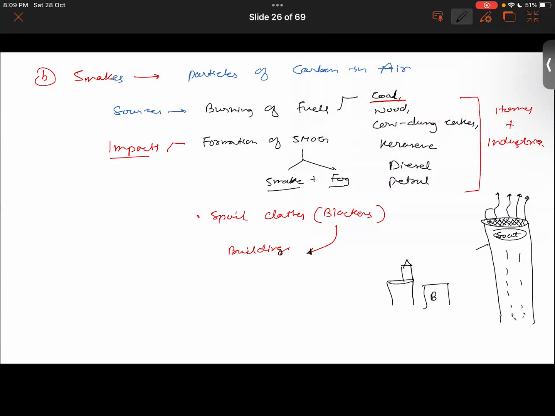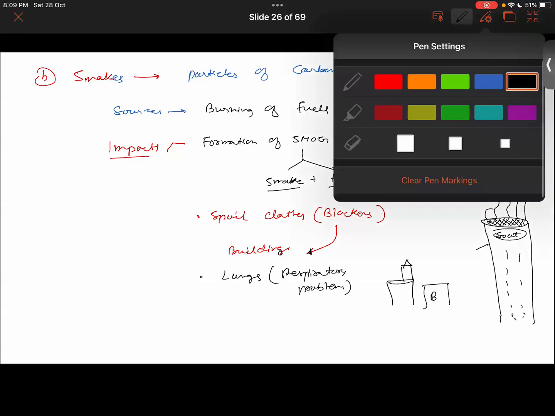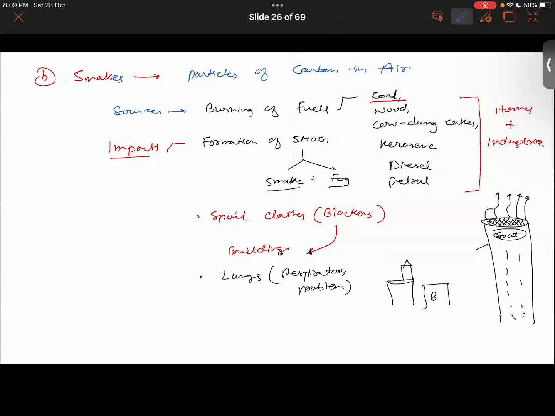Apart from that, it will also cause lung problems. Respiratory problems will also occur because of this, right? Thereby, no matter how small a factory or an industry is, it should always be situated in an area where people are not inhabited, where it's not a residential area.